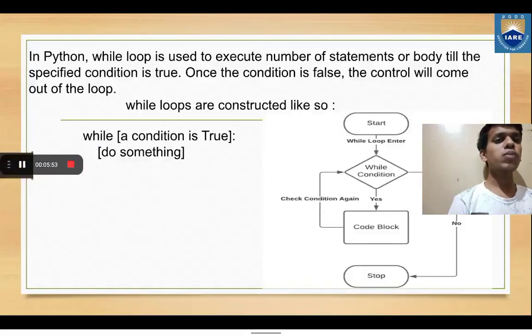In Python, a while loop is used to execute a number of statements or a body till the specified condition is true. Once the condition is false, the control will come out of the loop. While loops are constructed like so.